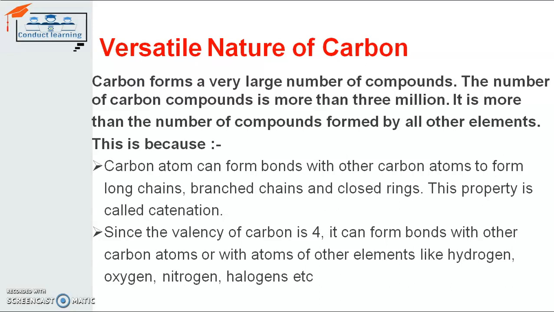and the reason for making that large number of compounds, which is around 3 million, is that carbon has the property of catenation, and another is that carbon has a valency of 4, so it can make a bond with another carbon atom or with atoms of other elements by using its four different electrons. Because of these two properties, carbon is very versatile in nature.